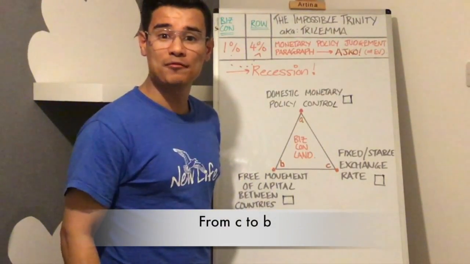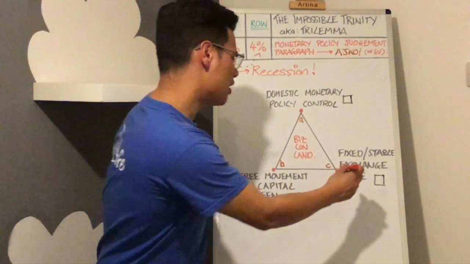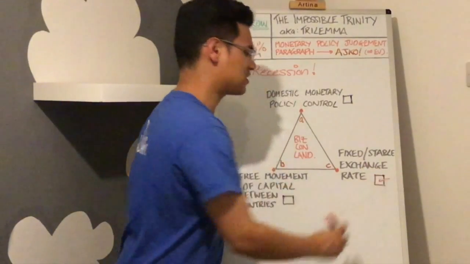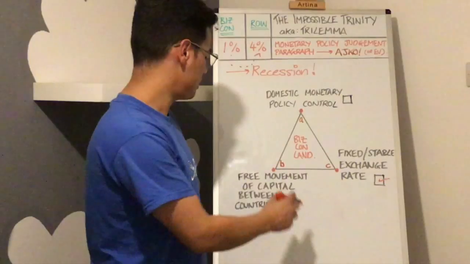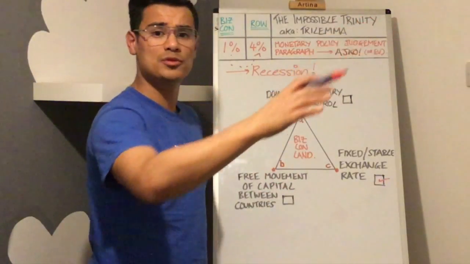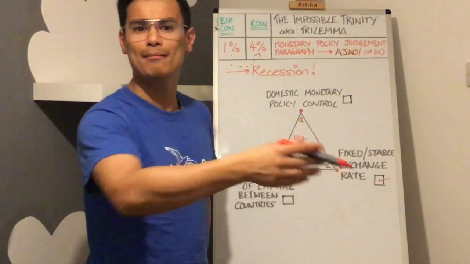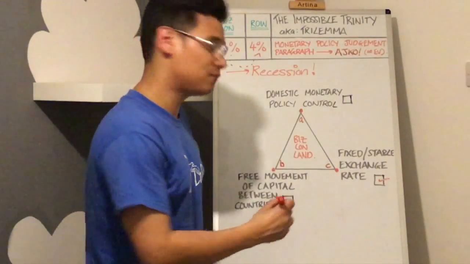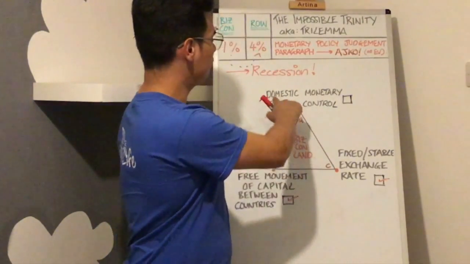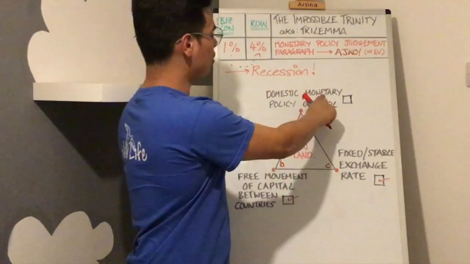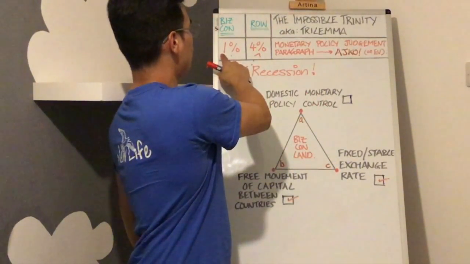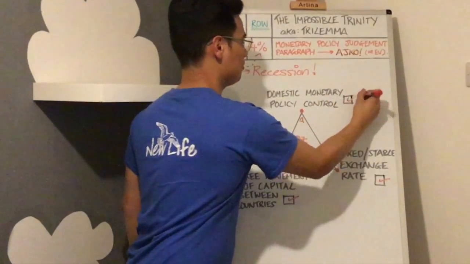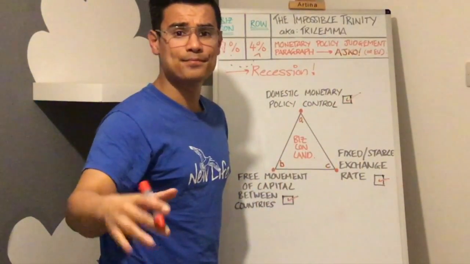Okay, option number 3. Let's have a go with it. Imagine we're going to have a fixed and stable exchange rate. We're going to keep it stable. Cool, that's good. We're going to allow free capital between countries. Money can go out, money can come in. That's cool, we're 2 for 2. Right, we've got this recession and we're going to use our domestic monetary policy control. We've reduced our interest rate to 1%. That's great, we're 3 for 3.